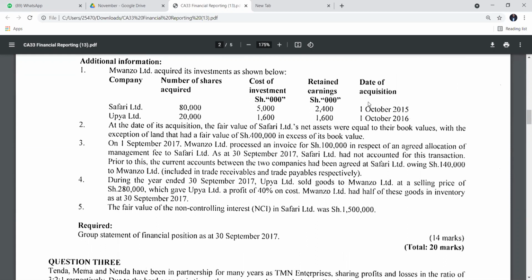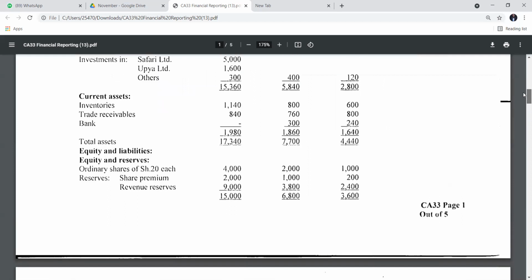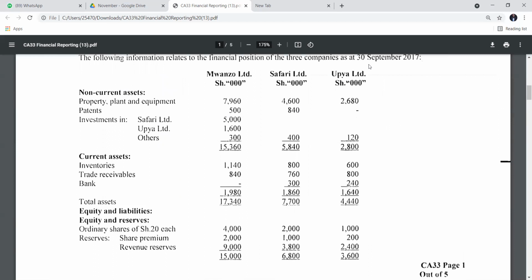On the far column, they give you the date of acquisition, 1st October 2015 and 1st October 2016. So it means that in the current year, these two entities were present in the entire year. Since we have concluded that they were present for the full year, we will take the items of the parent plus the subsidiary and adjust with the relevant items.